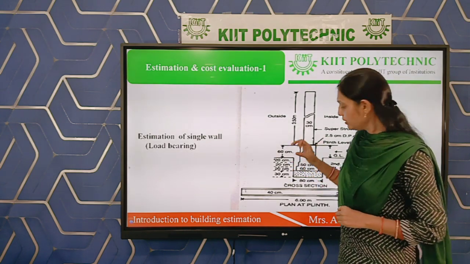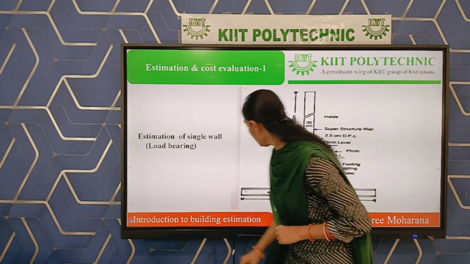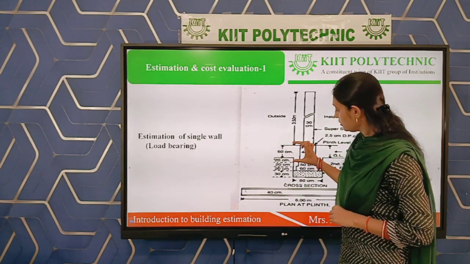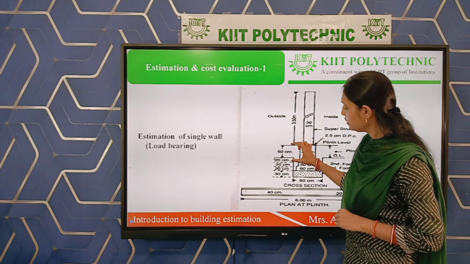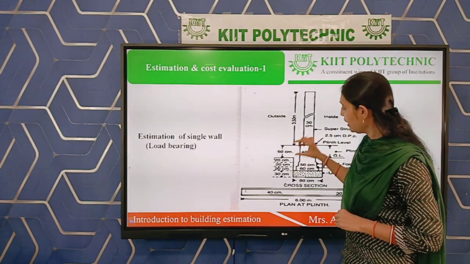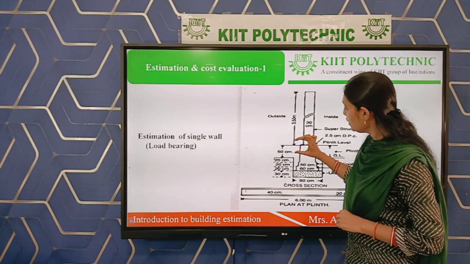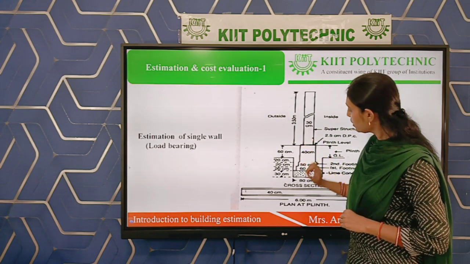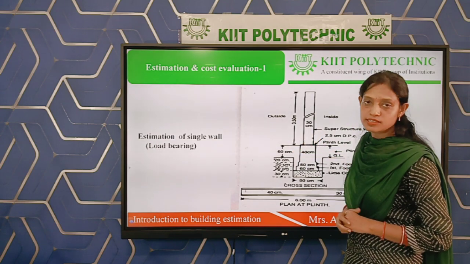You can divide it in two parts, or you can calculate it as a single part. You can directly take 0.8 meter or 80 centimeter, or you can divide it in two parts. That means plinth wall below ground level and plinth wall above ground level. Below ground level is 20 centimeter, above ground level is 60 centimeter.